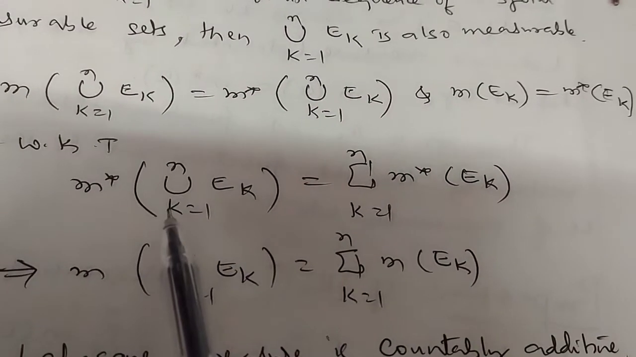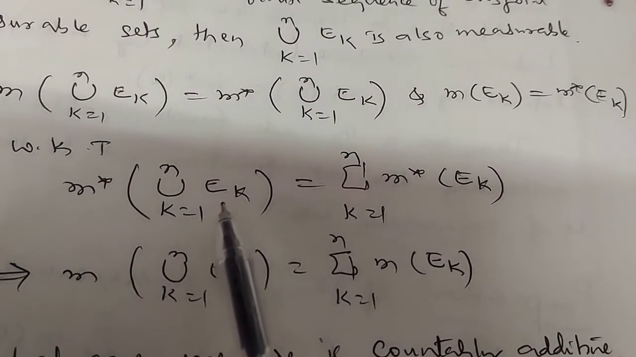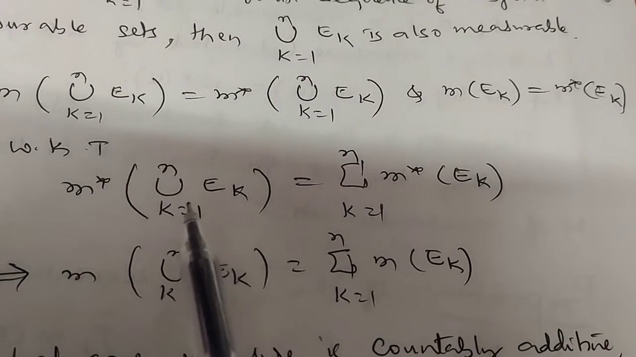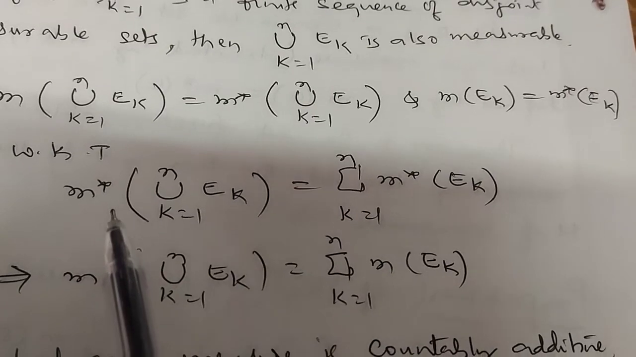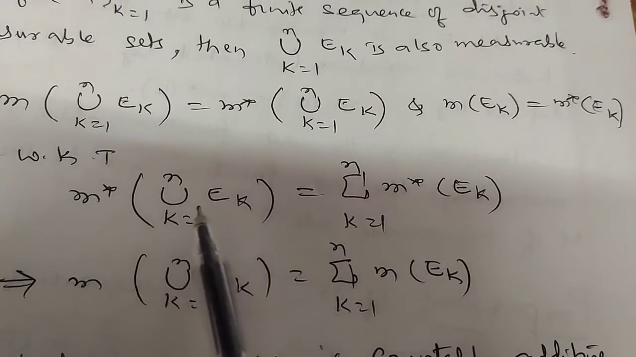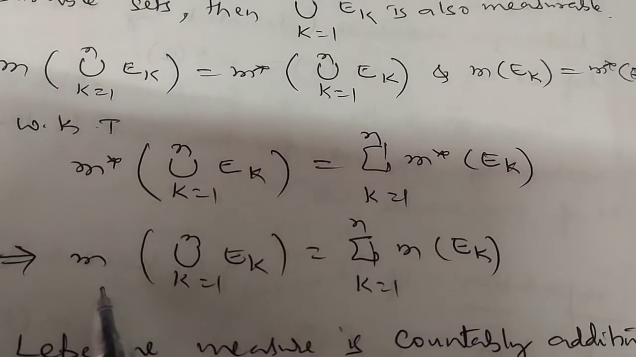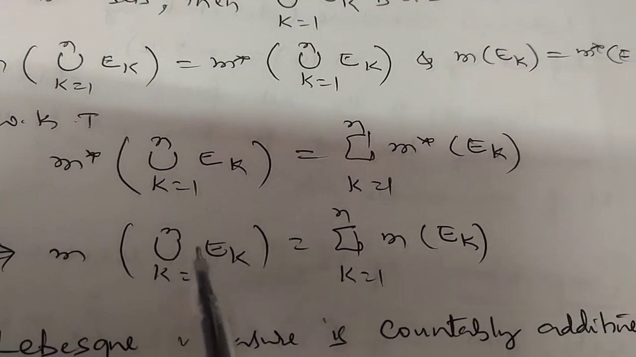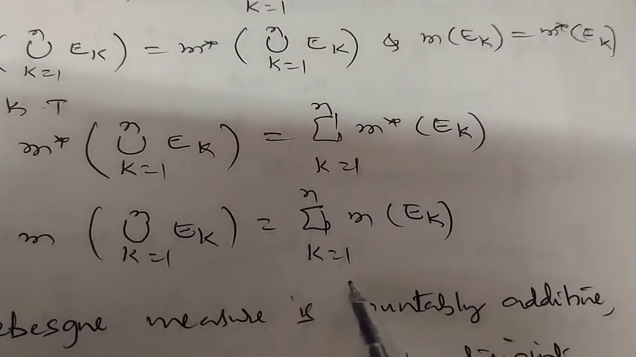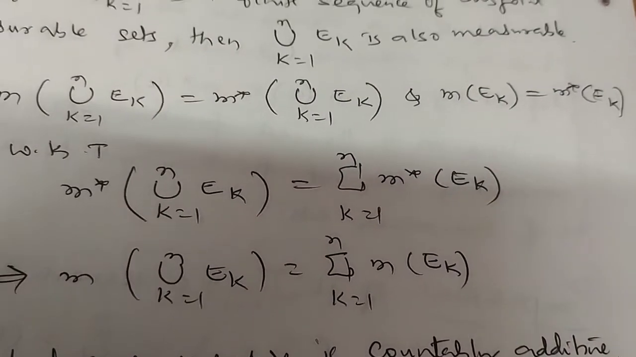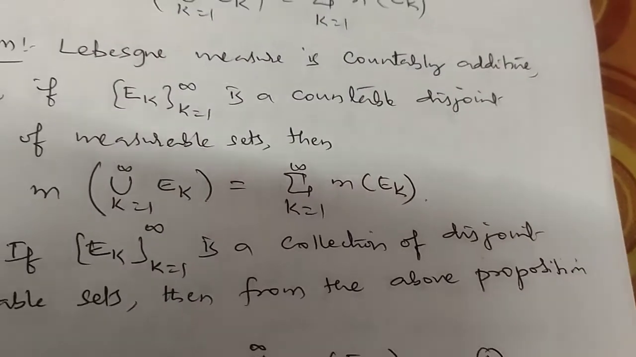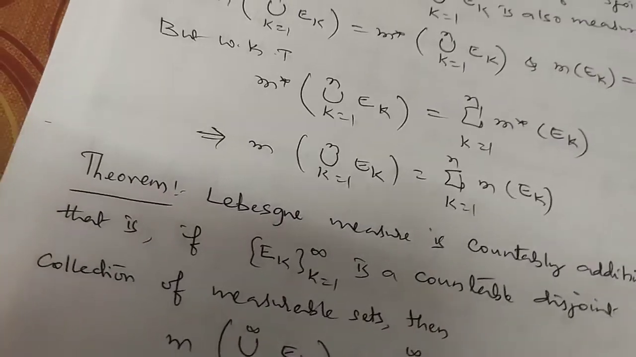So here, union k is equal to 1 to n Ek is measurable, so for the Lebesgue measure it coincides with the outer measure for the measurable sets. So this implies M of union k is equal to 1 to n Ek is equal to summation k is equal to 1 to n M of Ek. Thus we have proved both the conditions. Okay.